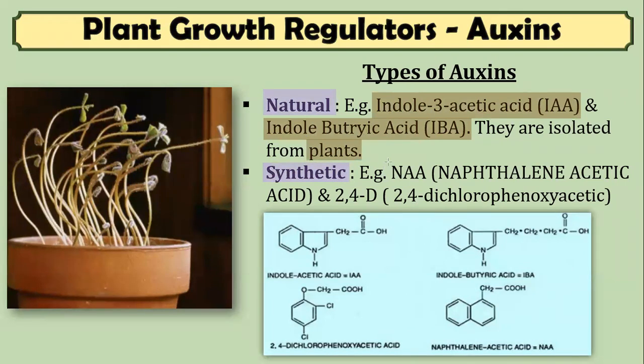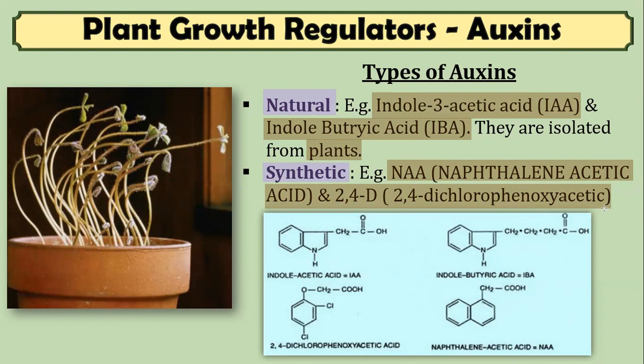And the synthetic auxins are NAA or naphthalene acetic acid and 2,4-D, that is 2,4-dichlorophenoxyacetic acid.